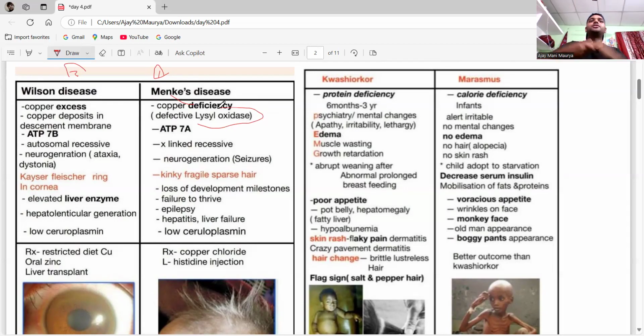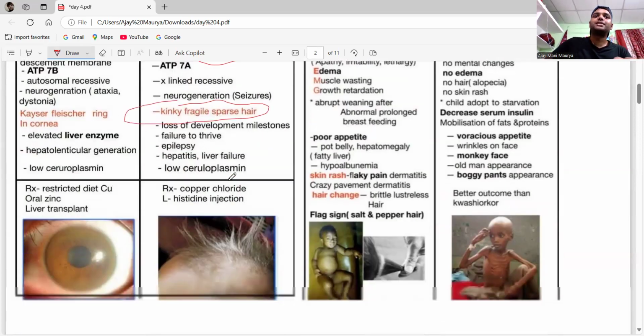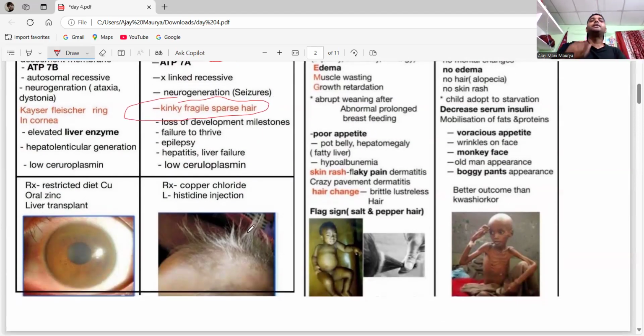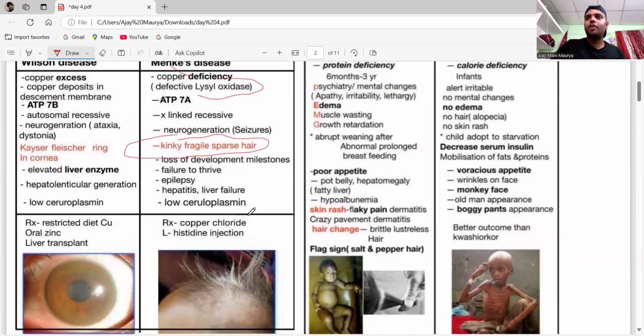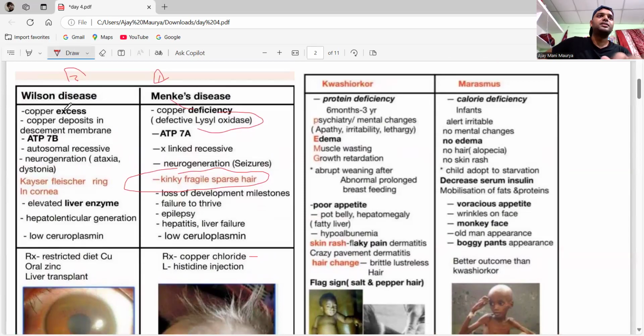So guys, if there is no absorption of copper, there is going to be loss of developmental milestones, failure to thrive, epilepsy, hepatitis, and liver failure. We will see kinky, fragile, beaded hair. So if there is a deficiency of copper, you have to give copper chloride or L-histidine injection.